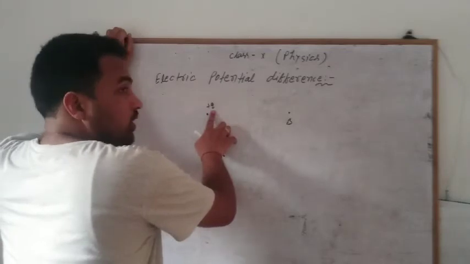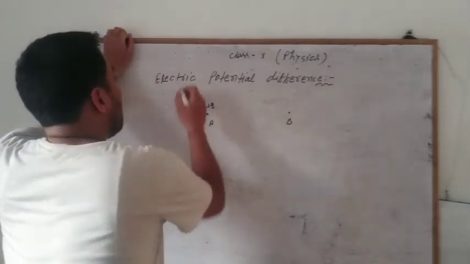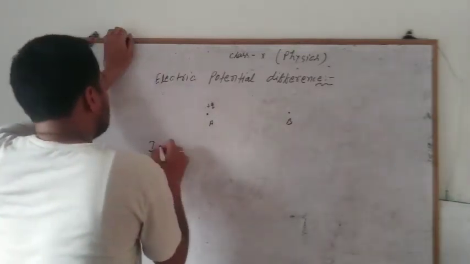So the work done required to move a unit positive charge from one point to another point. Okay, so how is the electric potential difference defined?